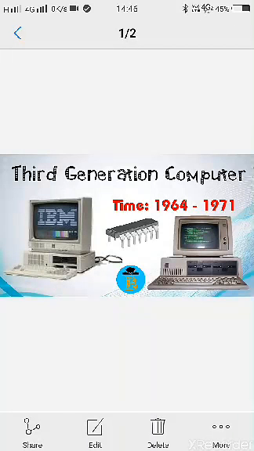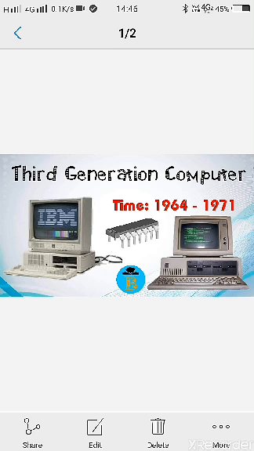Students, this is the third generation computer. It took place from 1964 to 1971. Here, integrated circuits were developed during this stage. Transistors became smaller and were placed on silicon chips called semiconductors. This increased the speed of computers.